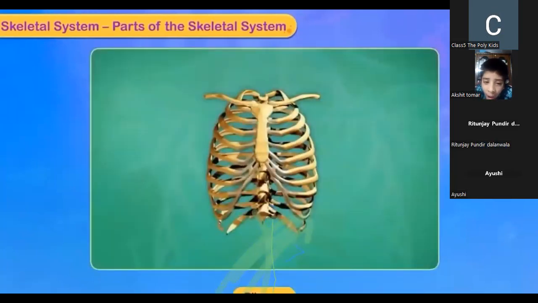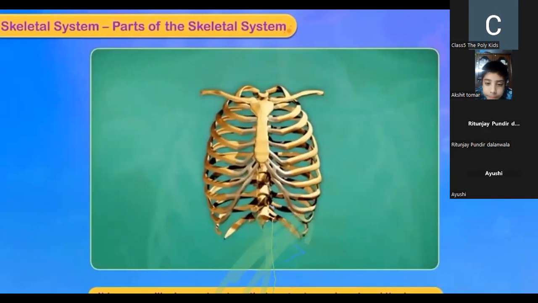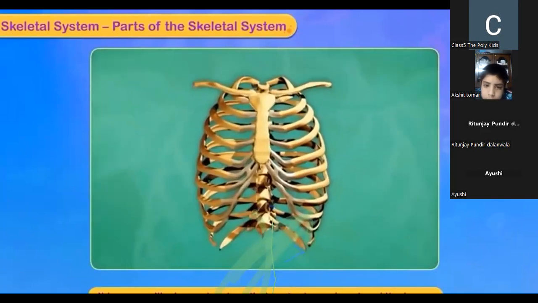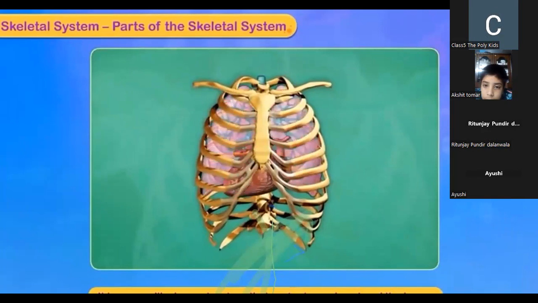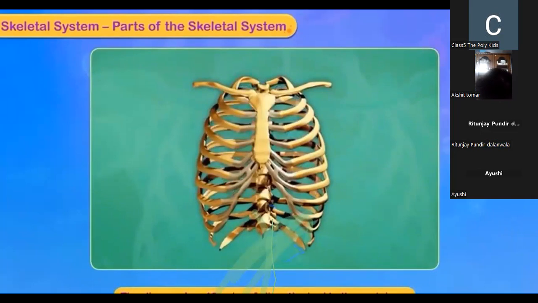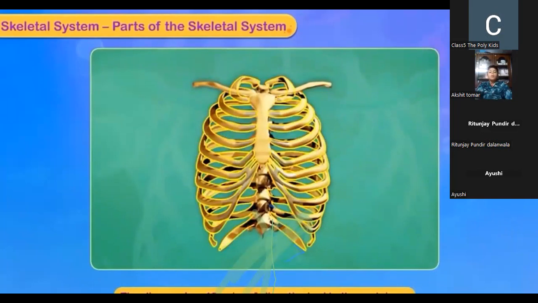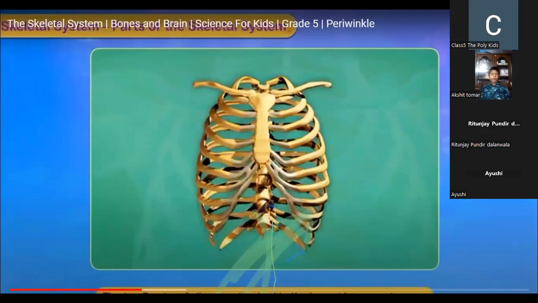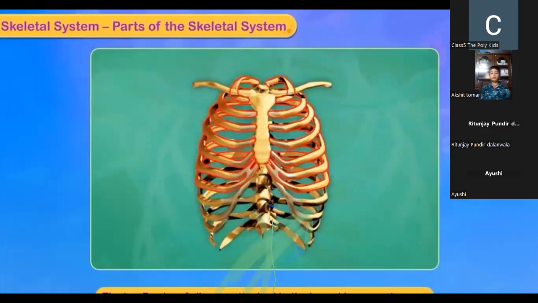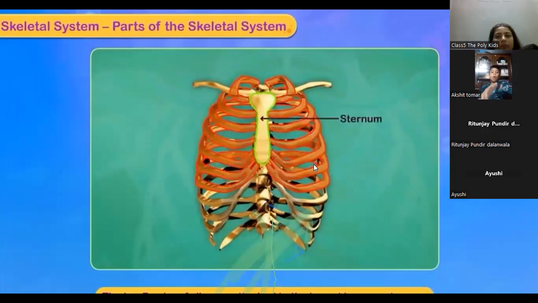Rib cage. It is a cage-like bony structure that protects our heart and the lungs. The rib cage has 12 pairs of ribs attached to the vertebrae. The top 7 pairs of ribs are attached to the breastbone or sternum.